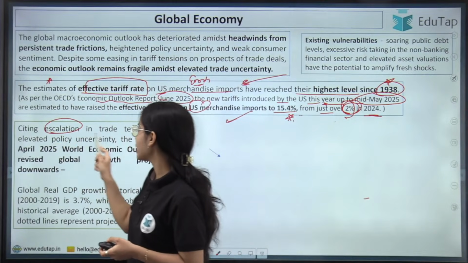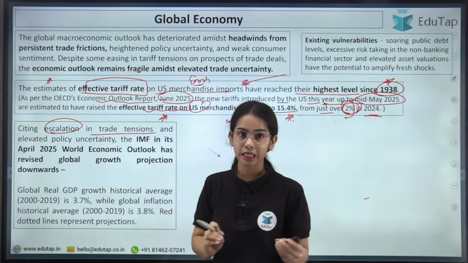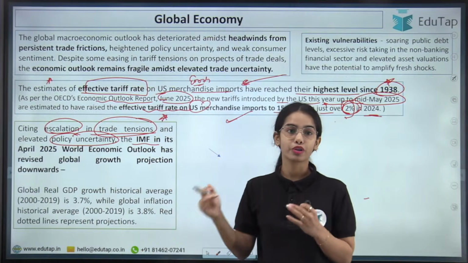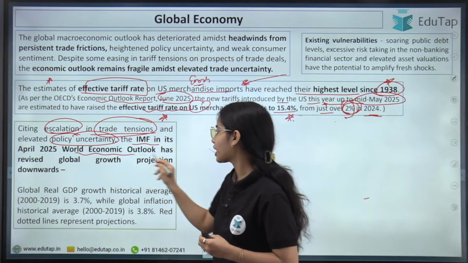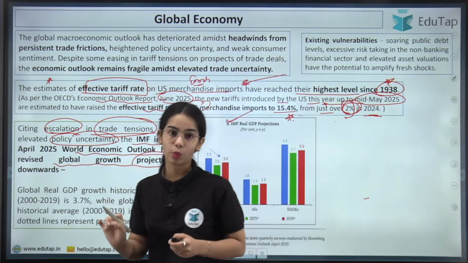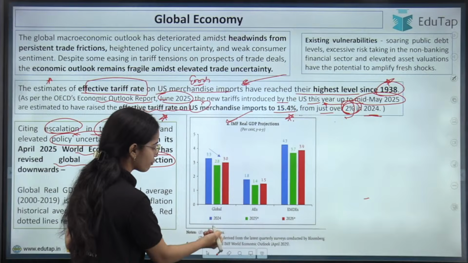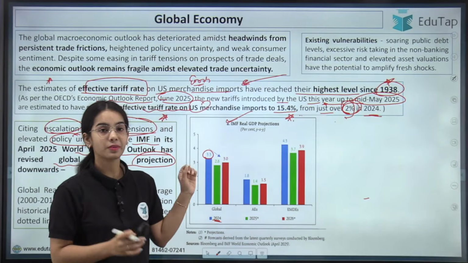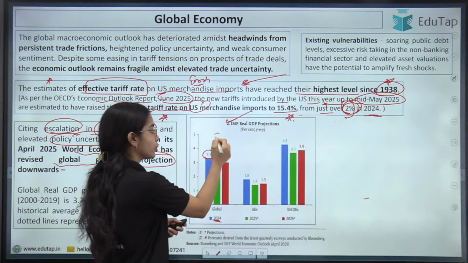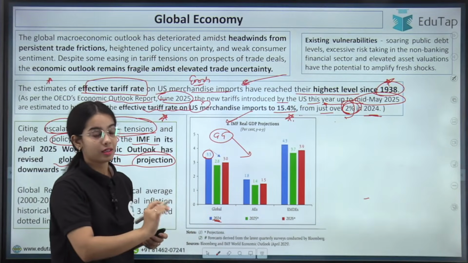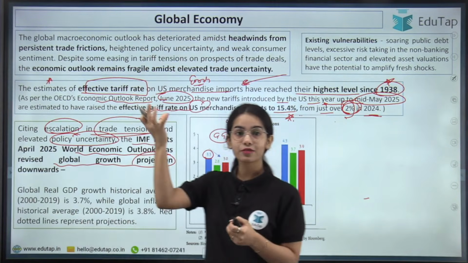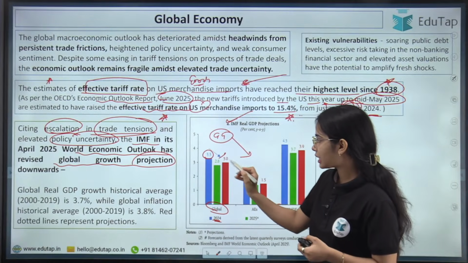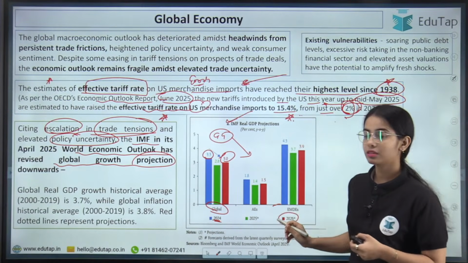Now, citing the escalation in trade tensions and elevated policy uncertainty, so these are the fresh issues, the trade tensions and the policy uncertainty, the IMF, the International Monetary Fund, in its April 2025 World Economic Outlook has revised the global growth projection downwards. Here you can see that for 2024 the growth was projected at 3.3%, and for 2025 the projection has been decreased to 2.8%. So global growth is expected to decrease further in 2025, and then it will increase to 3% in 2026, but it is still very low.